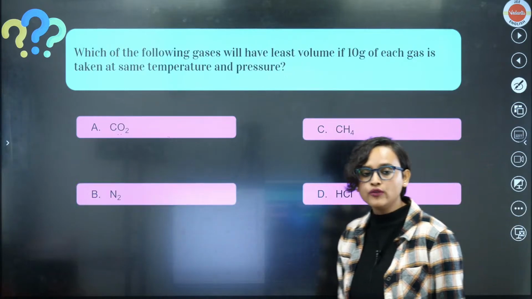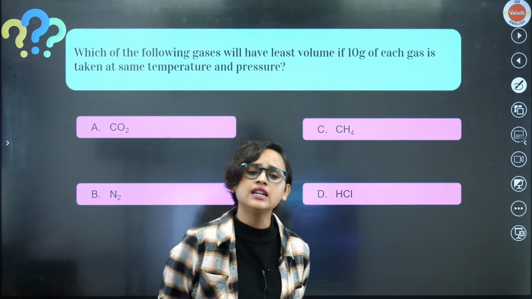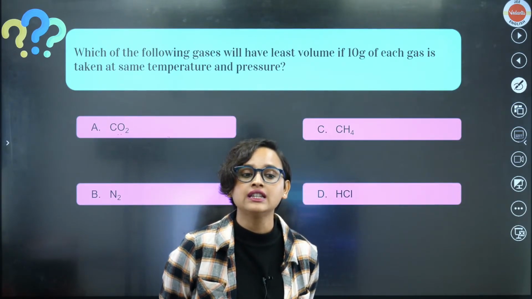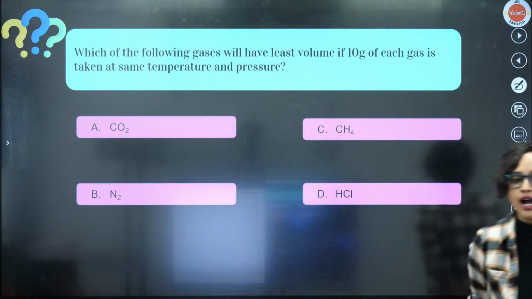Amazing. Now, moving on to the next question. Which of the following gases will have the least volume if 10 gram of each gas is taken at same temperature and pressure?